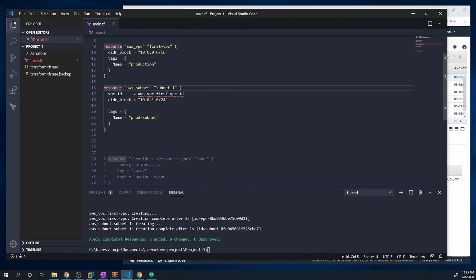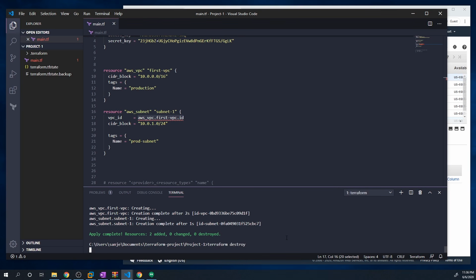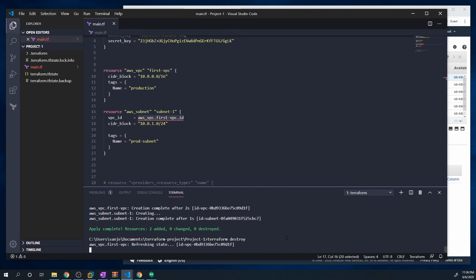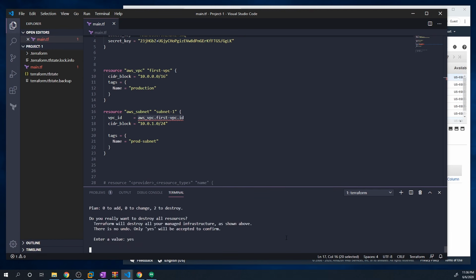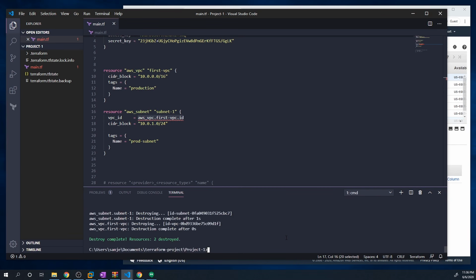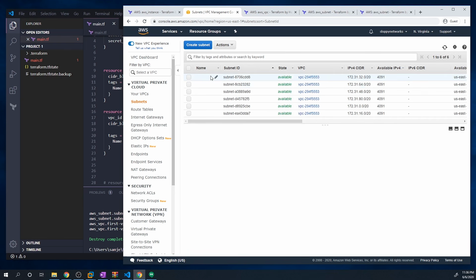Now, there's one thing I want to point out. You're probably thinking that since when we create the subnet we're referencing the VPC, the VPC resource has to get declared first. And what may be shocking is it actually does not need to be defined first, and I'm going to prove that to you. We're going to do a Terraform destroy. We're going to let that get destroyed real quick. Okay, so it's been destroyed. Let's just double check and make sure. Okay, and so that's gone.